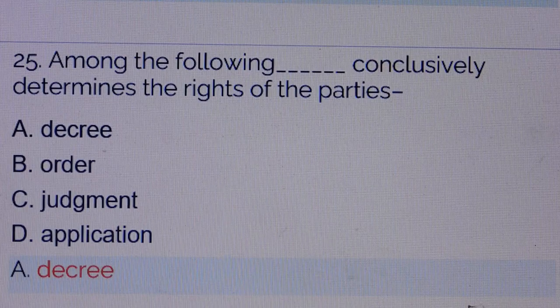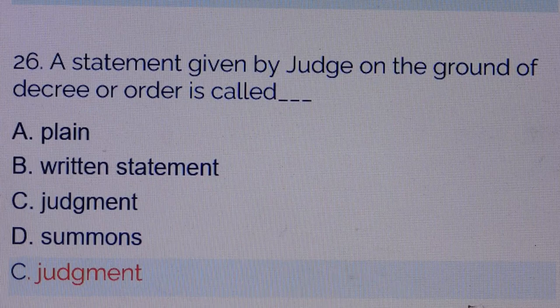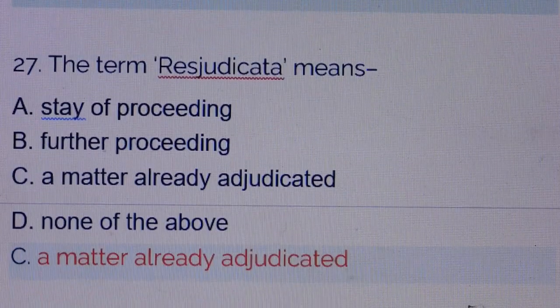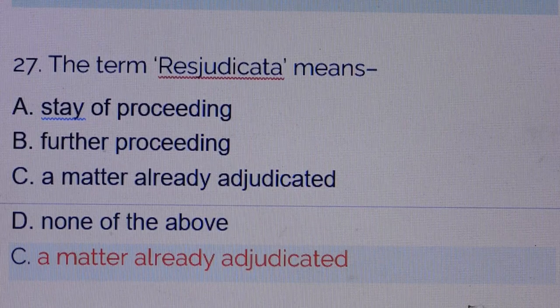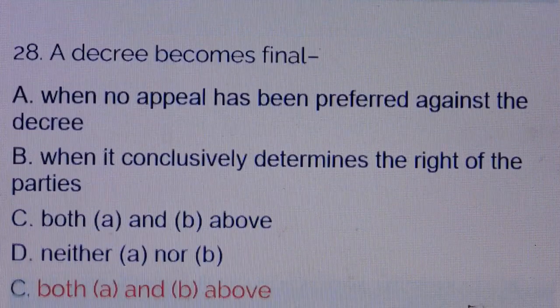Answer is option A, decree. Question number 26. A statement given by a judge on the ground of a decree or order is called. Answer is option C, judgment. Question number 27. The term res judicata means. Answer is option C, matter already adjudicated. Question number 28.